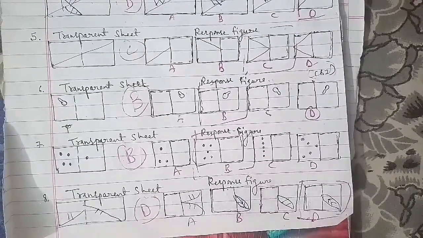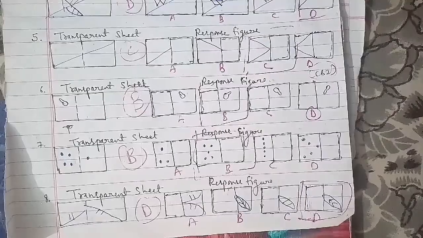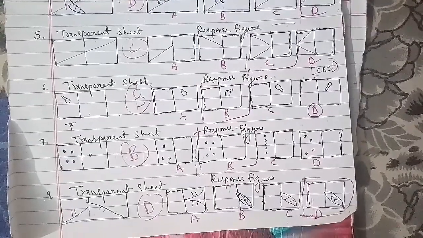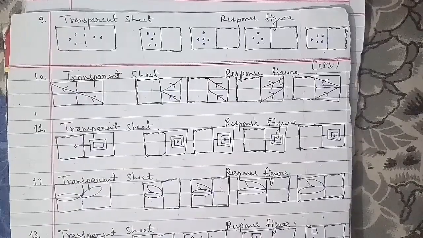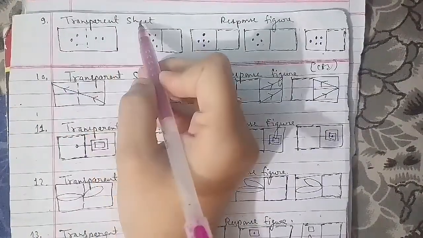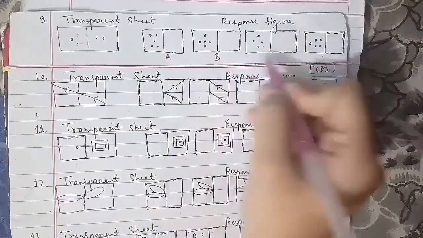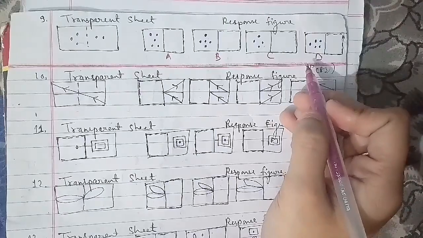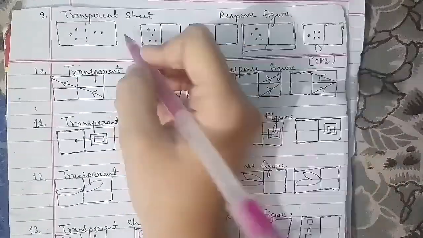Let's go ahead with another question, which is the ninth question of the session. This is the transparent sheet. This is the response figure named A, B, C, and D. Here we have to find the figure that is the answer, which is figure C, and that will be the right answer for this question as well. Now we'll go ahead with the 10th question of the session.